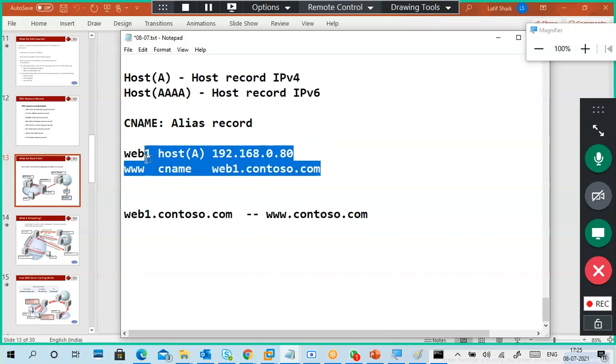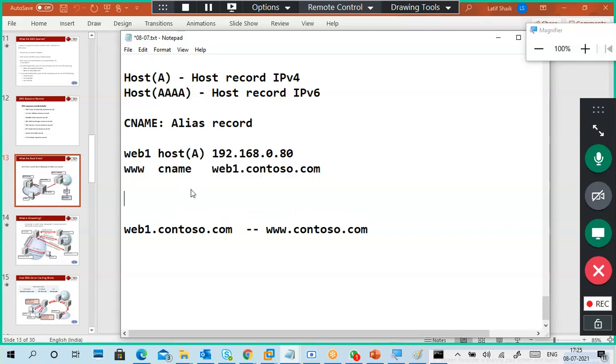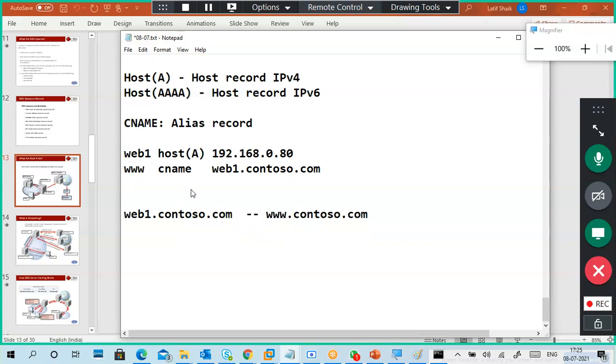Guys, understand what is CNAME? Alias record, duplicate names. Like in earlier days, we had newspaper kind of stuff, like Sitaya alias Sitanna, Sita alias Sita Lakshmi, like that. There are alias names.